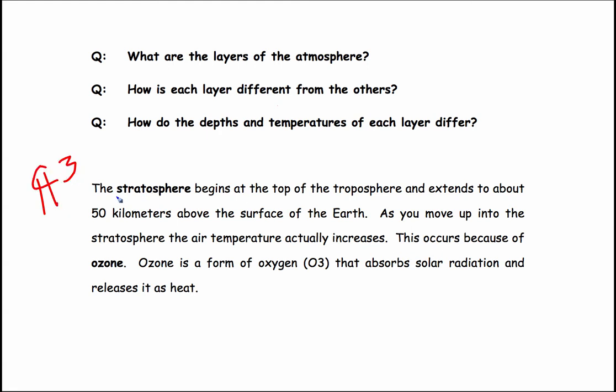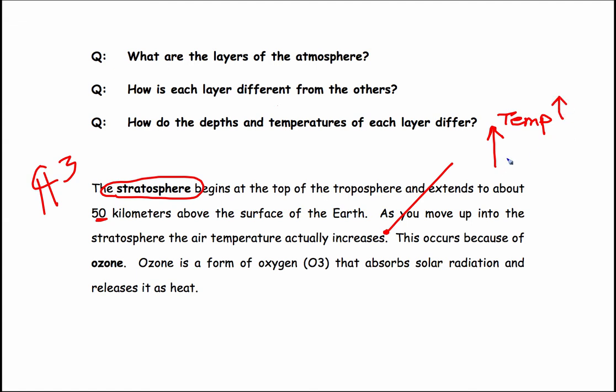The stratosphere begins at the top of the troposphere and extends to about 50 kilometers above the Earth's surface. As you move up into the stratosphere, the air temperature actually increases. Thinking about this? Air temperature goes up as you go up in the atmosphere.